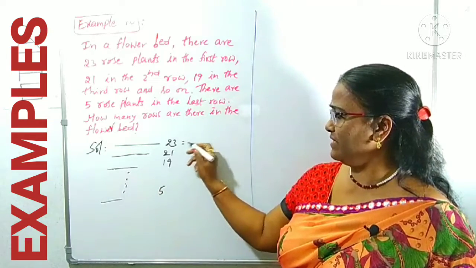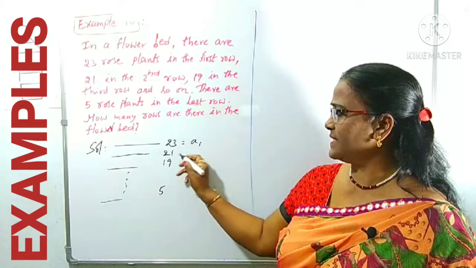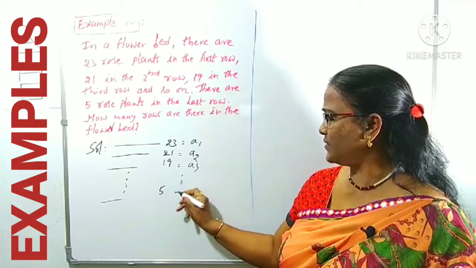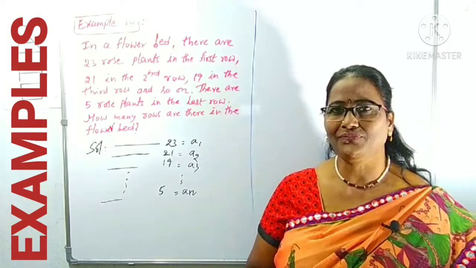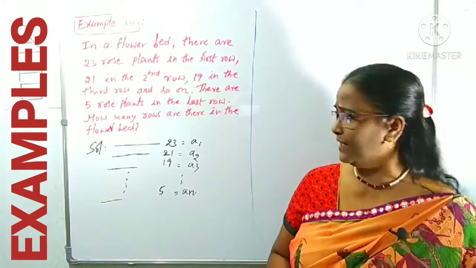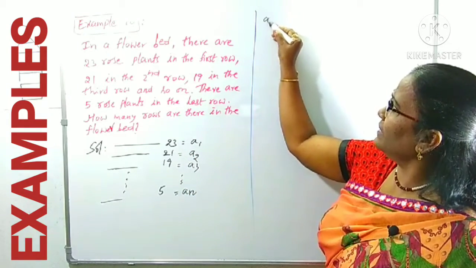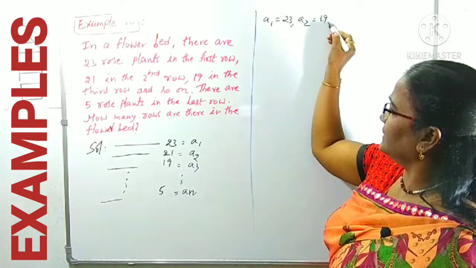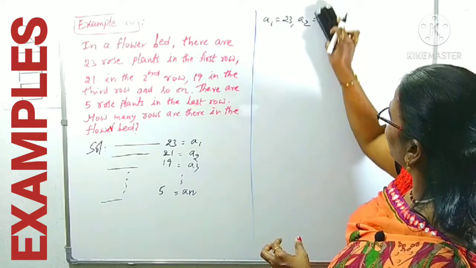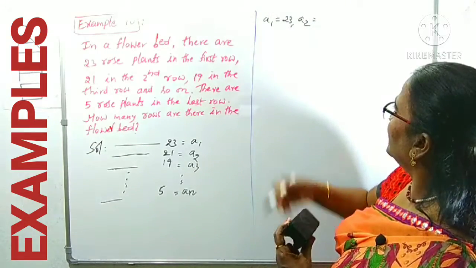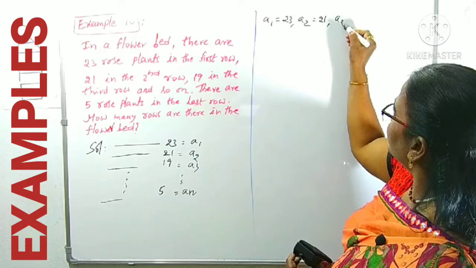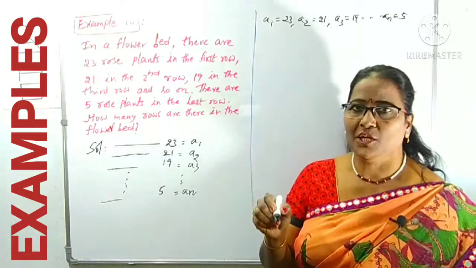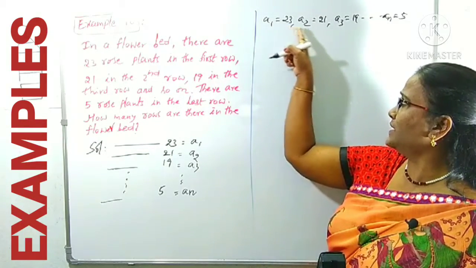Take the first row as A1, 23 plants. The second row contains 21, A2, the third row A3 and so on. The last row is taken as AN. Now we can observe that this is the given data. A1 is 23, A2 is 21, A3 is 19 and so on. AN is how much? 5.